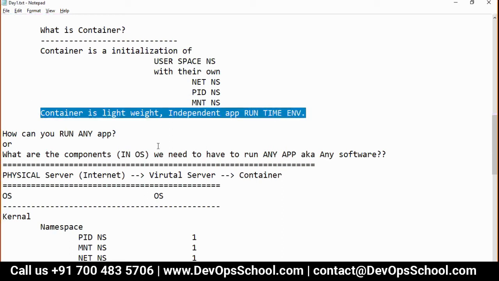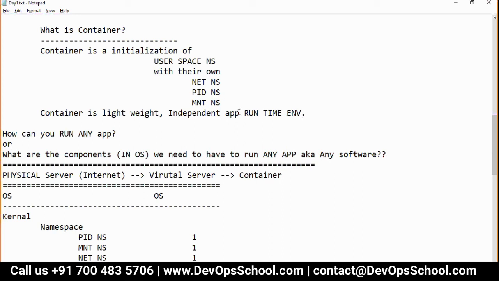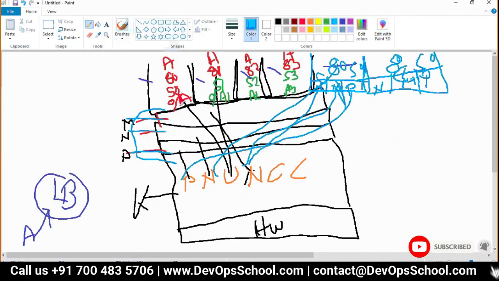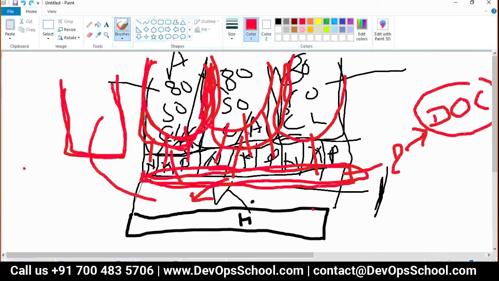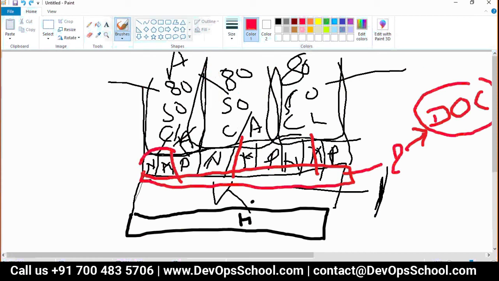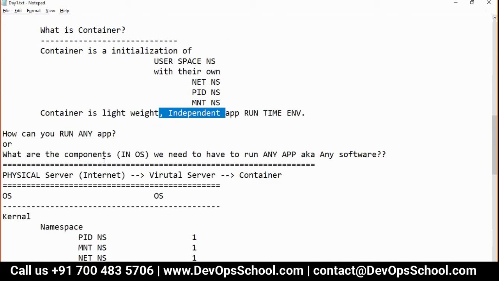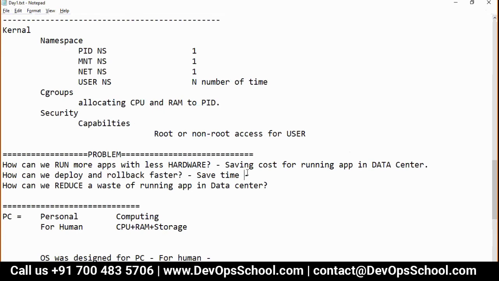We call it an app runtime environment, which is lightweight and independent. If you run applications here, you have a shared environment. But if you run the application in a container, all these containers get their own resources. Who is providing it? Docker. And where is Docker taking the resources from? Again, from the kernel only. So now did you understand that?